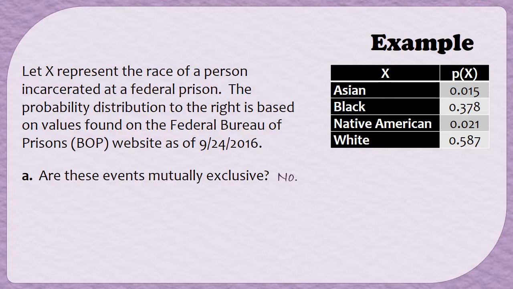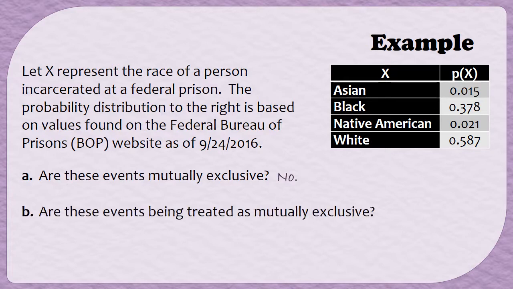However, let's examine our frequency distribution here. In this case, remember that your frequency distribution lists all the possible things that can happen. So in this frequency distribution, none of the options involve more than one race at a time. What that means is that these events are being treated as though they can't overlap. And you see this a lot of times in surveys. They'll say pick one of the following. So unfortunately, things that in real life are not mutually exclusive are often treated as mutually exclusive. So for purposes of this example, we're going to treat race as if you're only allowed to be one for this particular study.